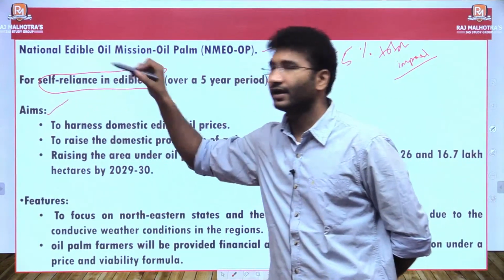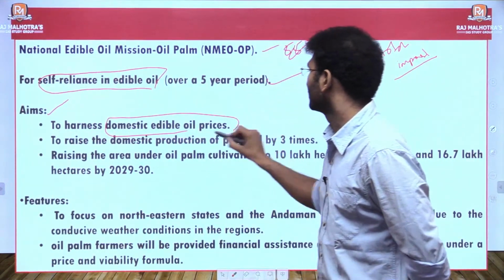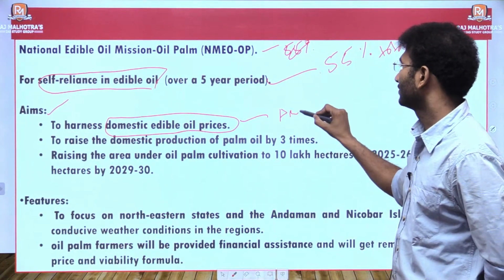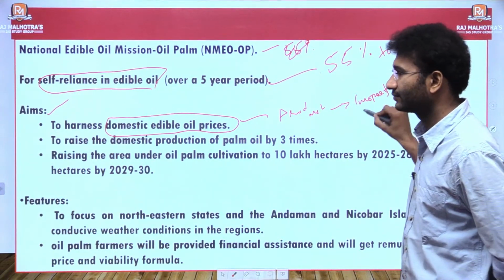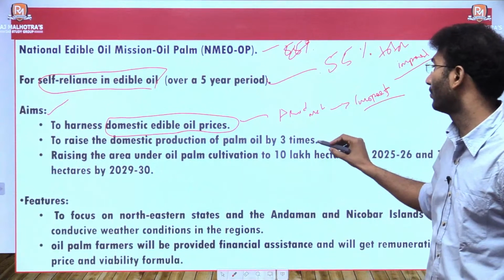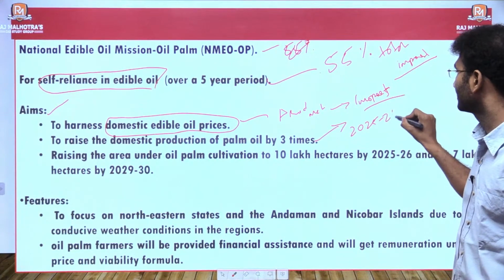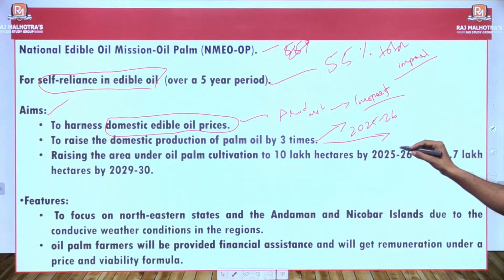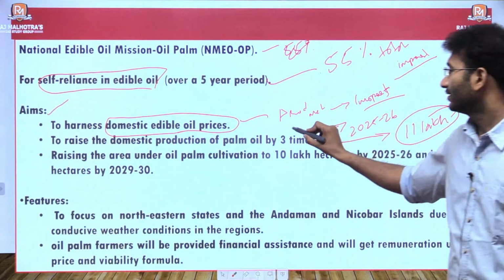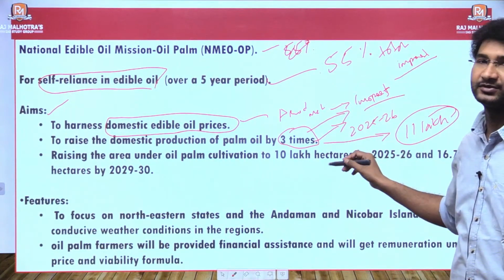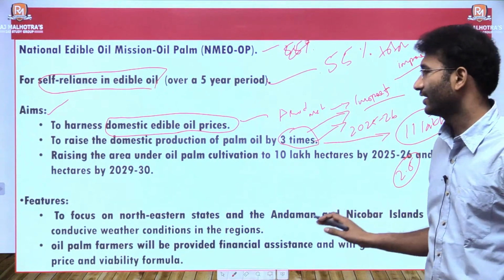Now, what are the aims? The aim is to increase the farmers' income, to harness the domestic edible oil produce, because most of the produce is met by the imports, right? Next, to raise the domestic production of the palm oil by 3 times. 3 times means by 2025-26, the Government of India is planning to produce 11 lakh tons. That means it is planning to increase 3 times. Currently our production is around 2.5 odd million tons, right?